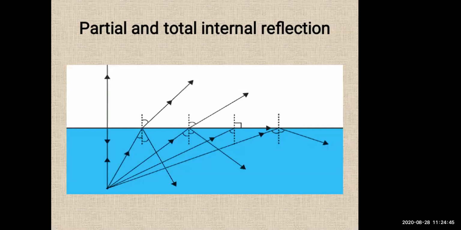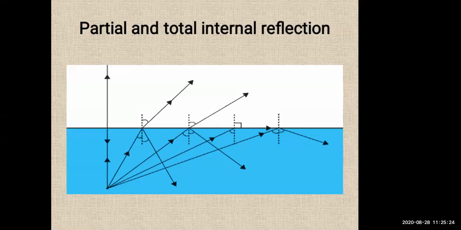You can see on the left hand side of your figure 6.9, if we increase I, R will also increase. That means if you increase the angle of incidence, what will happen to the angle of refraction? Automatically that will also change. According to Snell's law, as the refractive index is constant, for a particular value of I, the value of R will become equal to what? 90 degree. Understood? So R is 90 degree now. This value of I is called the critical angle.